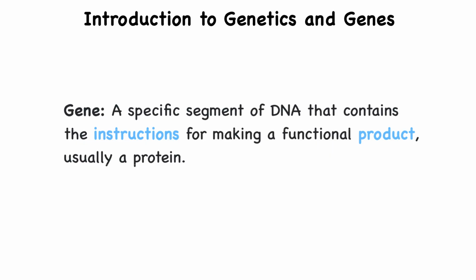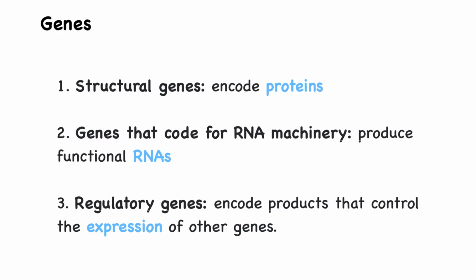A gene is a specific segment of DNA that contains the instructions for making a functional product, usually a protein. When genes are expressed, these products influence how cells function, and together they shape the traits we can observe. Not all genes serve the same role in the cell. Structural genes encode proteins that carry out specific cellular tasks, such as enzymes or structural components. Genes that code for RNA machinery produce functional RNAs, including rRNA and tRNA, which are essential for protein synthesis, but are not translated into proteins themselves.